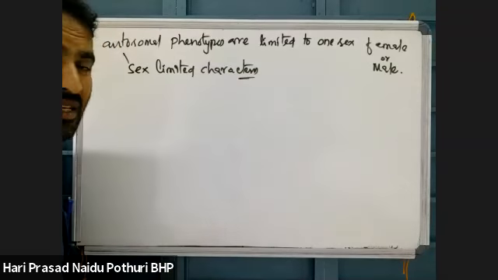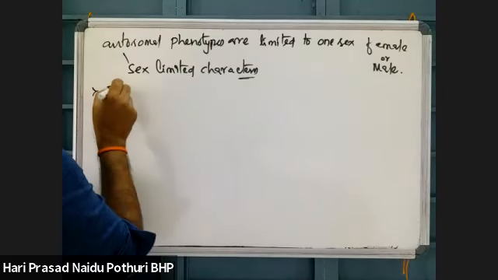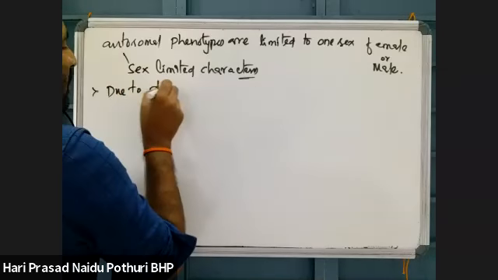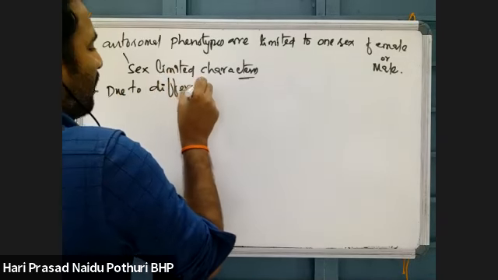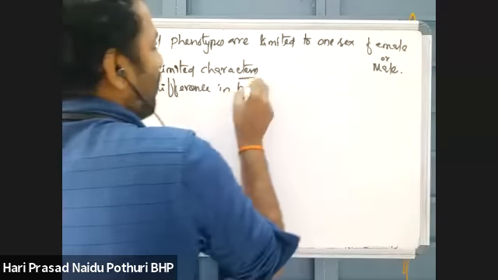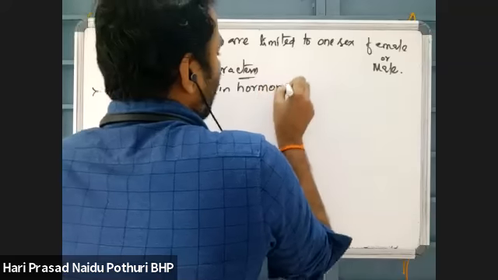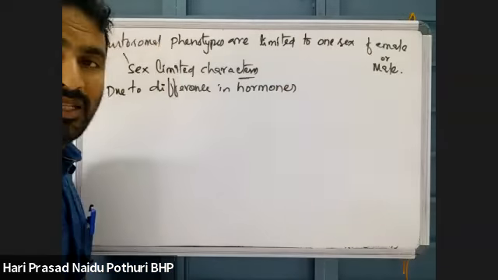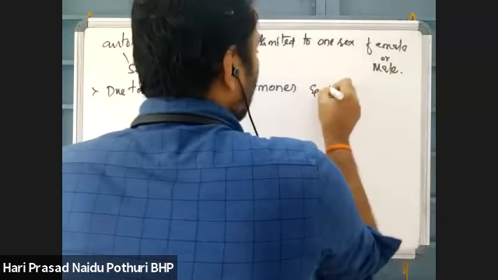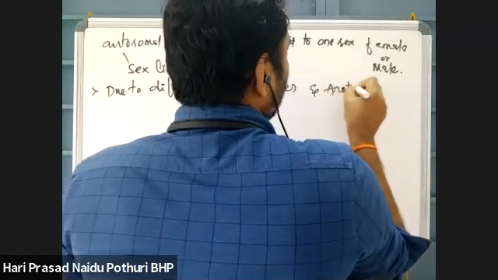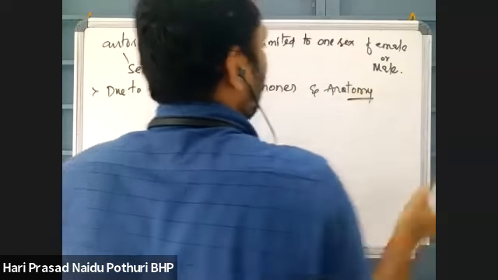Why are these sex limited characters different? This is due to the difference in hormones. Males have male sex hormones, females have female sex hormones, and there is also the anatomical difference of males and females.